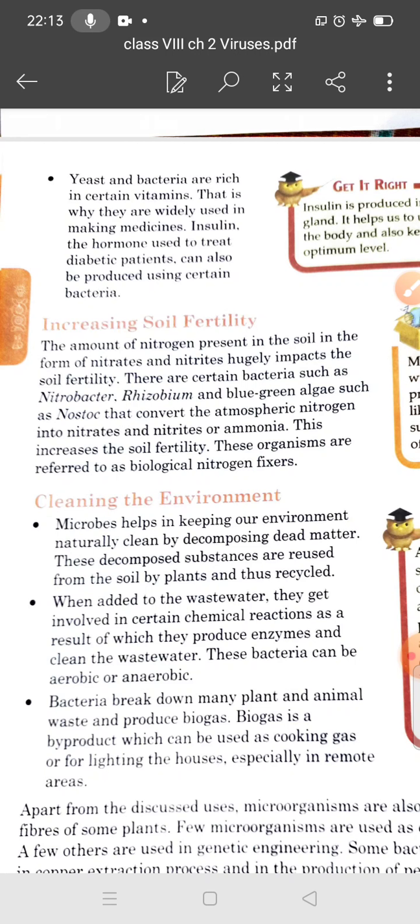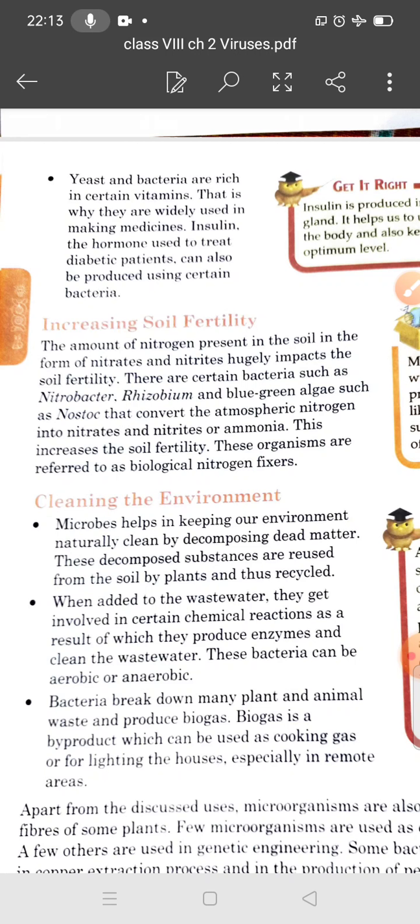So students, you know the amount of nitrogen present in the soil in the form of nitrates or nitrites hugely impacts soil fertility. There are certain bacteria such as Nitrobacter and Rhizobium, and there is also an alga, blue-green algae such as Nostoc, that converts atmospheric nitrogen into nitrites and nitrates, or you can say ammonia. This increases the soil fertility.